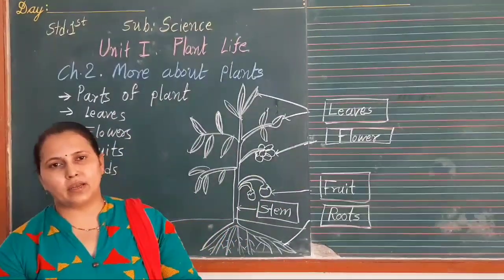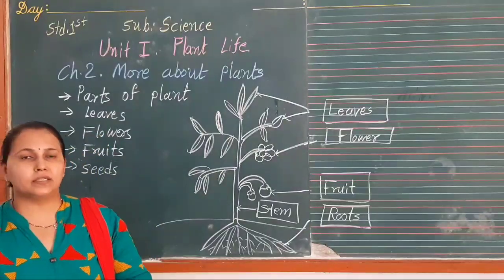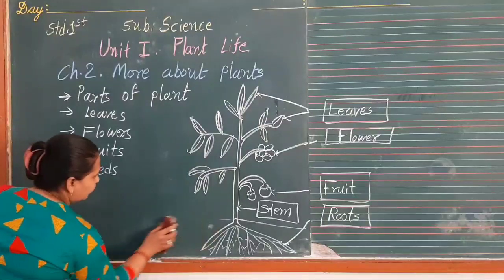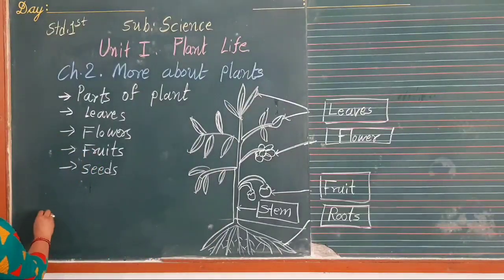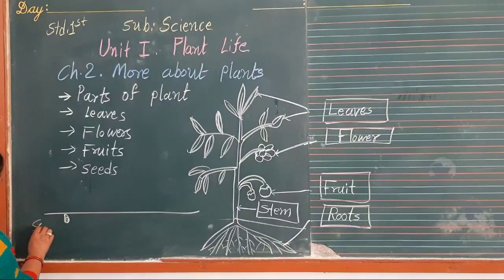Next, seeds. Many seeds bear new plants. When we sow them, I am going to show you the picture of how a plant grows. If we sow the seed in the ground, this is the soil part.